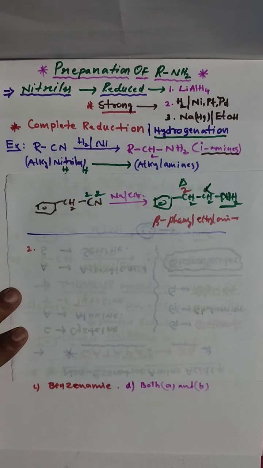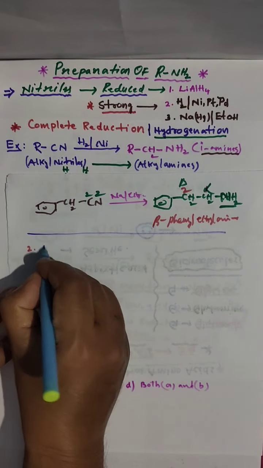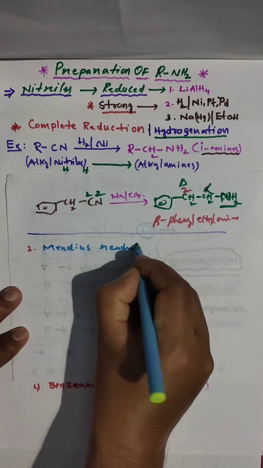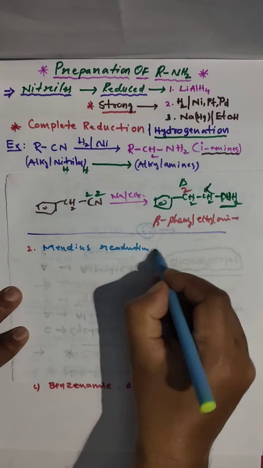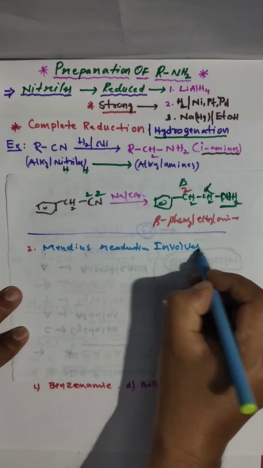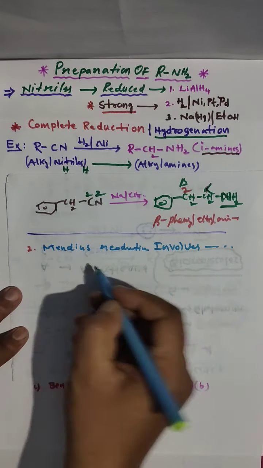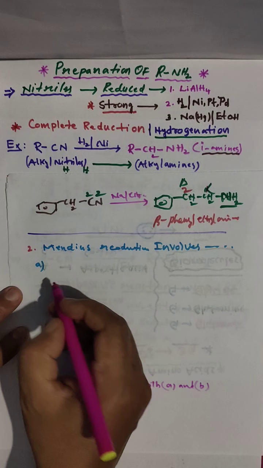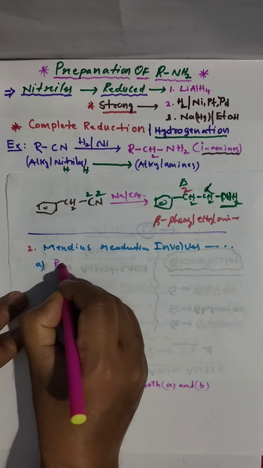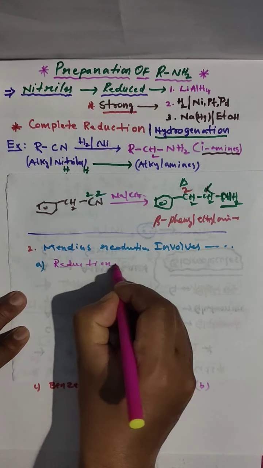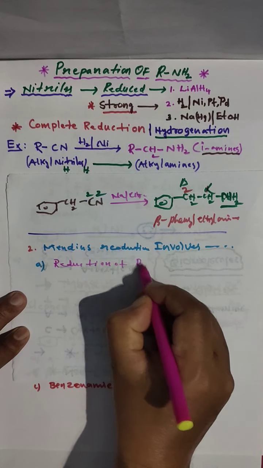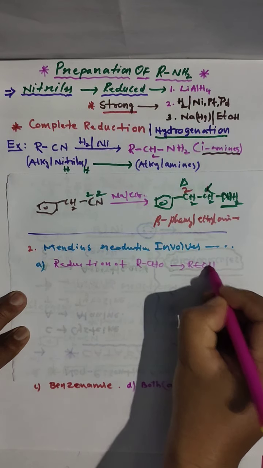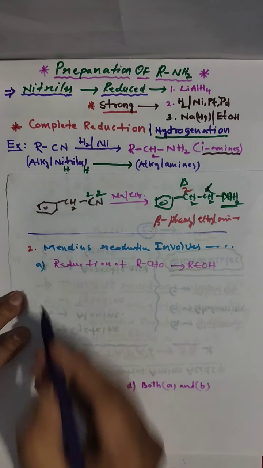Question number 2: the Mendius reaction involves what? Option A is reduction of aldehyde to alcohol.